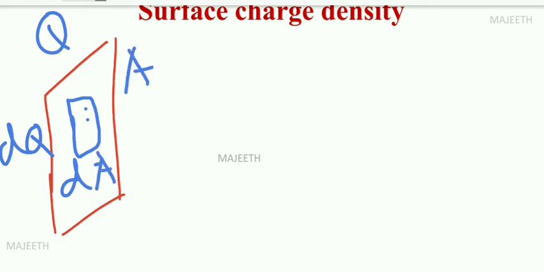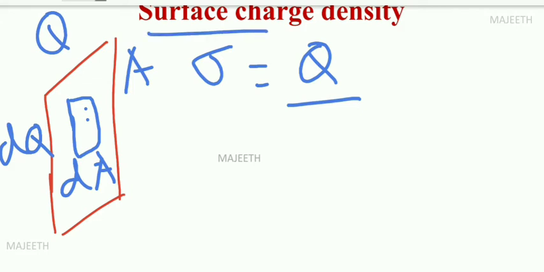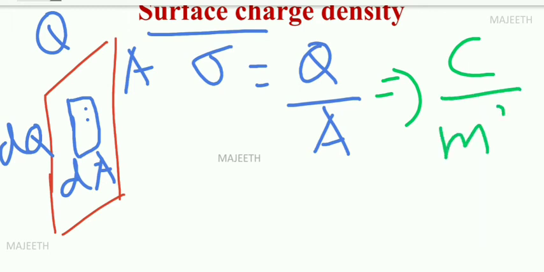Total area is A. So surface charge density, now we define, has the symbol sigma. Sigma refers to surface charge density, don't forget. So charge density is charge per unit area, because it is a surface. Linear means charge per length. So what is the unit? Simply you can find it now, right? What is the unit of charge? Coulomb. What is the unit of area? Meter square. So surface charge density sigma has a unit of coulomb per meter square, right?